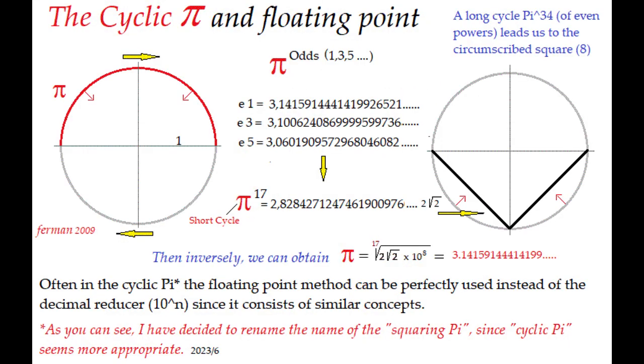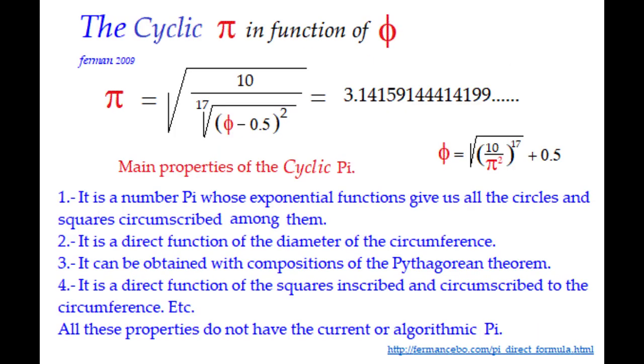2. The floating point method is interesting because with its way of use the cyclic pi is easily extracted. This is done by raising cyclic pi to successive powers, and expressing its results in floating point. As we see when we get to the 17th power, the floating point result is 2 times the square root of 2. But if we now proceed from here in reverse, from 2 square root of 2, we obtain the cyclic number pi.